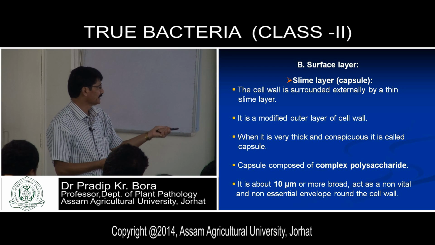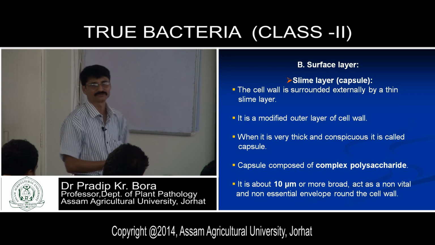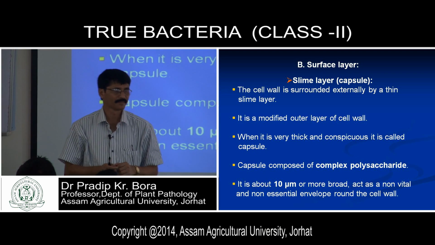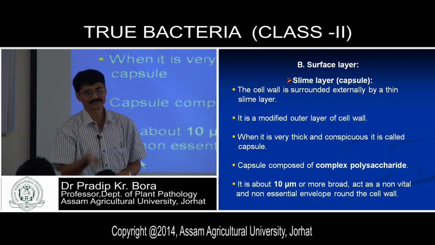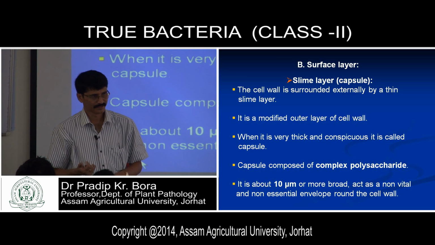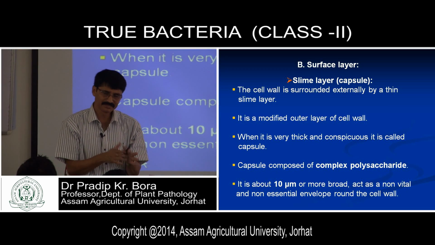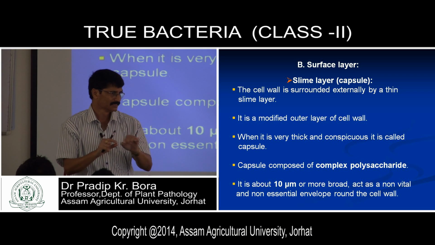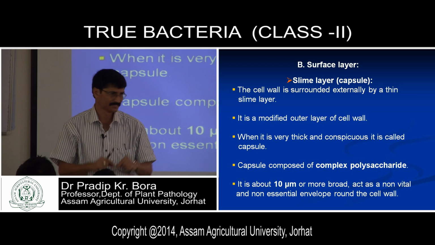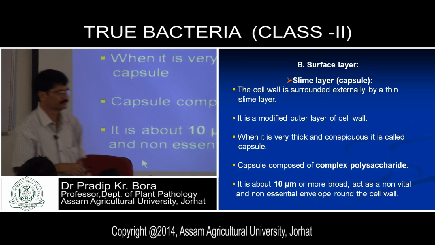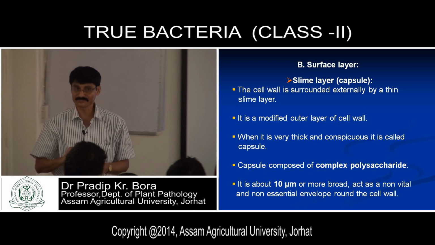When it is very thick and conspicuous, it is called a capsule. There is no distinction between capsule and slime layer as such. The capsule layer is a modification of the slime layer. In the very initial stage, the slime layer remains in a semi-liquid condition. This is known as the slime layer. And when it gets thickened and hard in nature, then it is called a capsule.